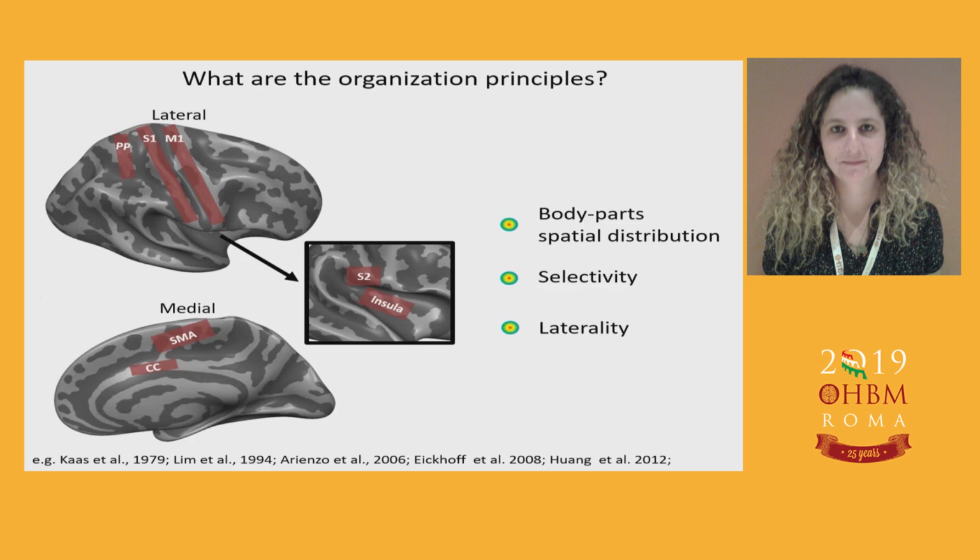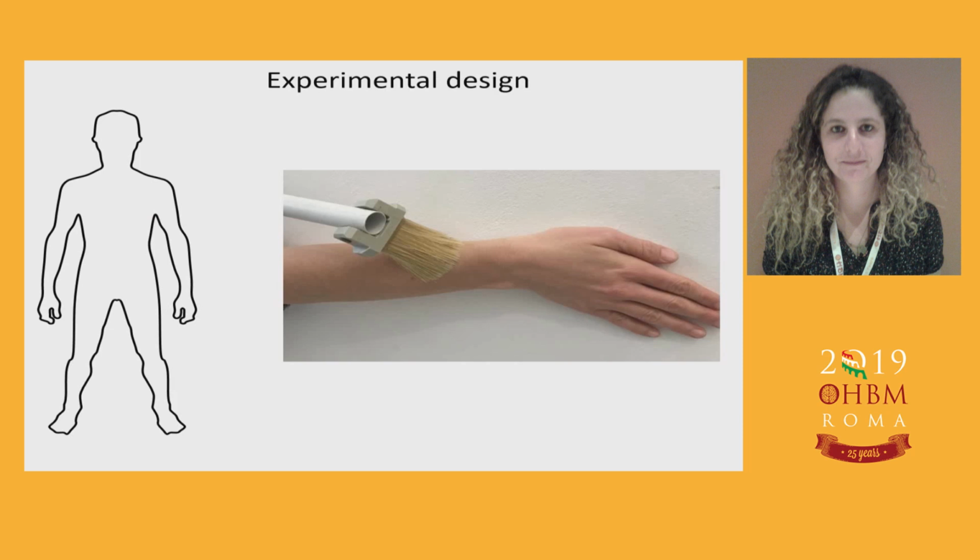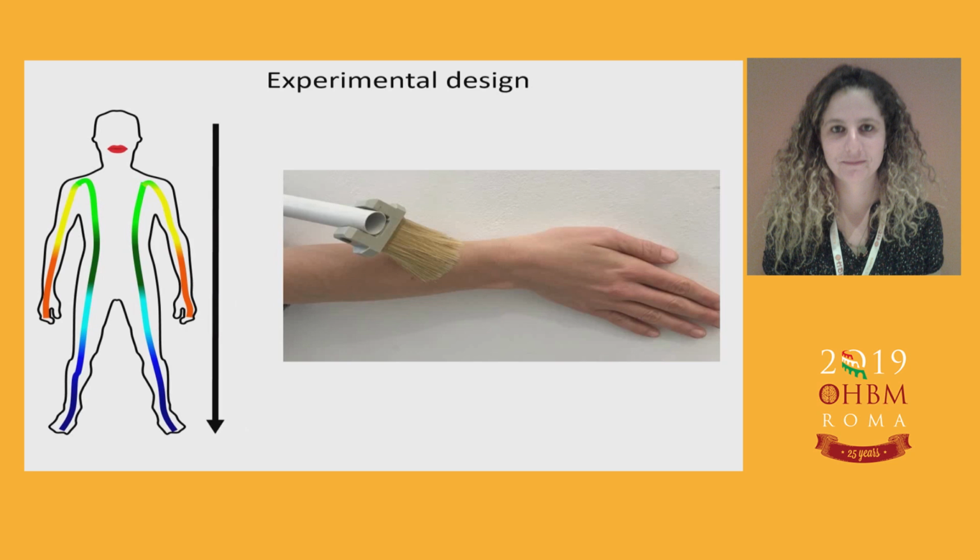Here we used fMRI while applying a whole body tactile stimulation with a paintbrush, and participants were stimulated continuously while the experimenter maintained a constant pace with auditory instructions, and the stimulation was applied both from lip to toe and from toe to lip in the right and left body sides.